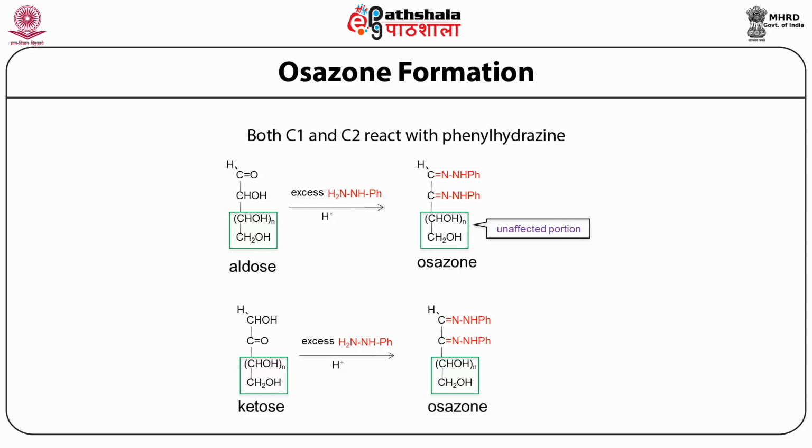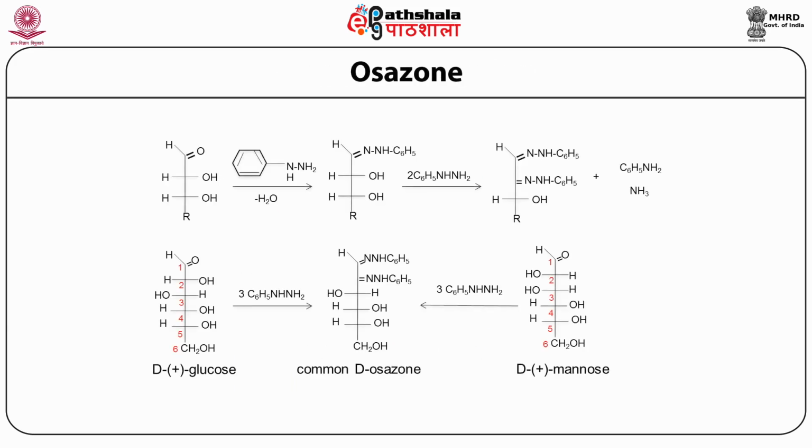So if you make the osazone, you are basically able to now crystallize the sugar, or you're able to obtain the sugar in the crystallized form. If you take phenylhydrazine and add it to a solution that contains an aldose or a ketose in presence of acid, hydronium, osazone derivatives will be formed, and these osazone derivatives will fall out of the solution as a precipitate. So you have to remember two things here. Osazone formation or osazone test is a way by which you can crystallize sugar.